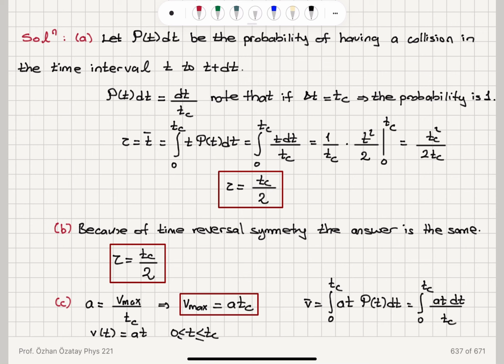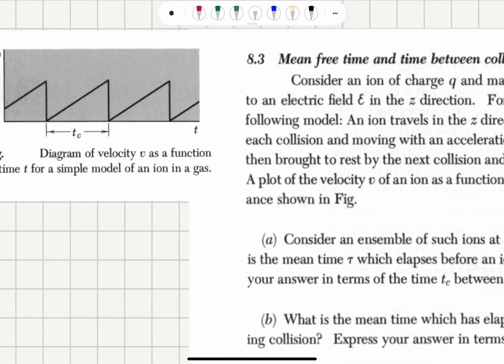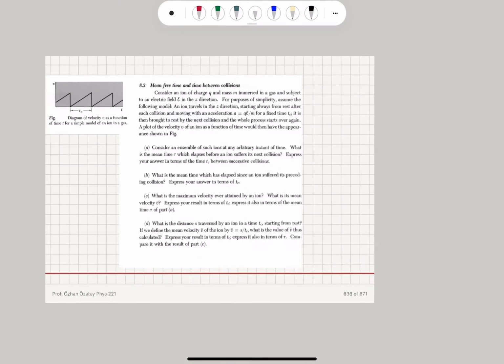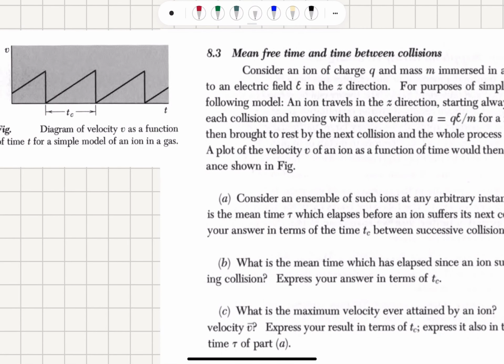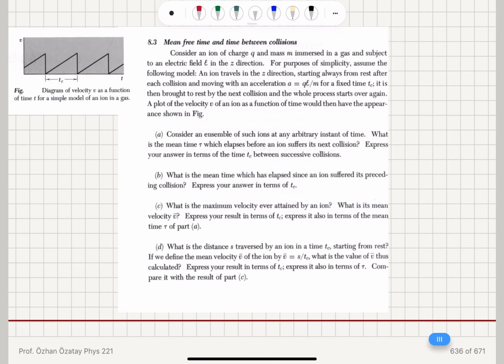So this is 1 over tc times tc squared over 2, which is tc over 2. You can see that also from this linear relationship: on average, if you wait for a time tc over 2, you will see a collision. Obviously, if you start here, that's not going to be the case. You have to wait for tc.